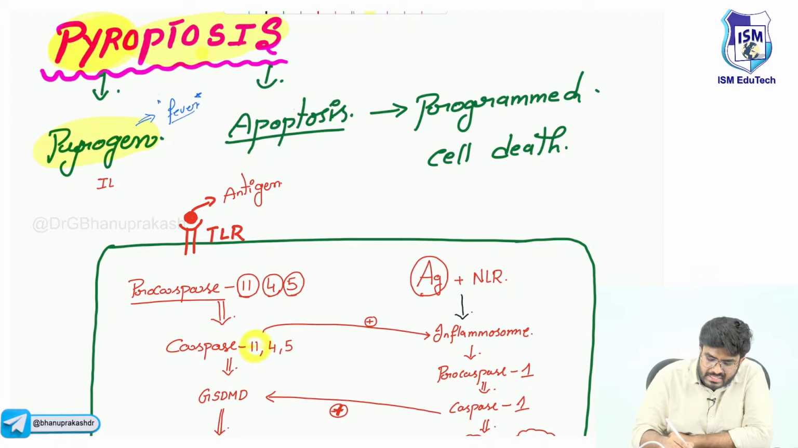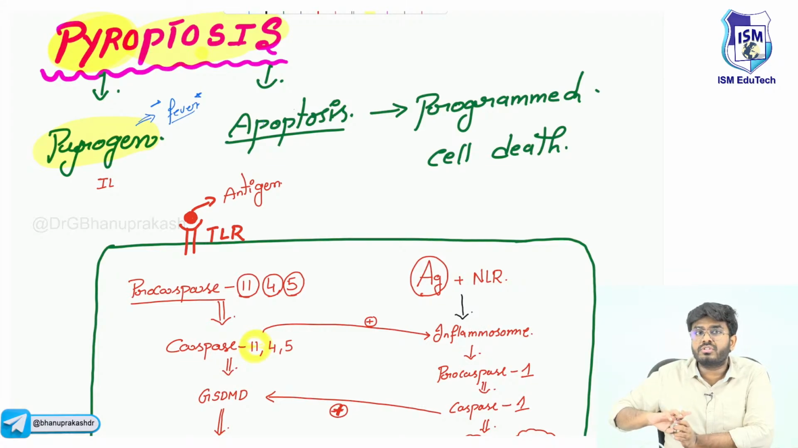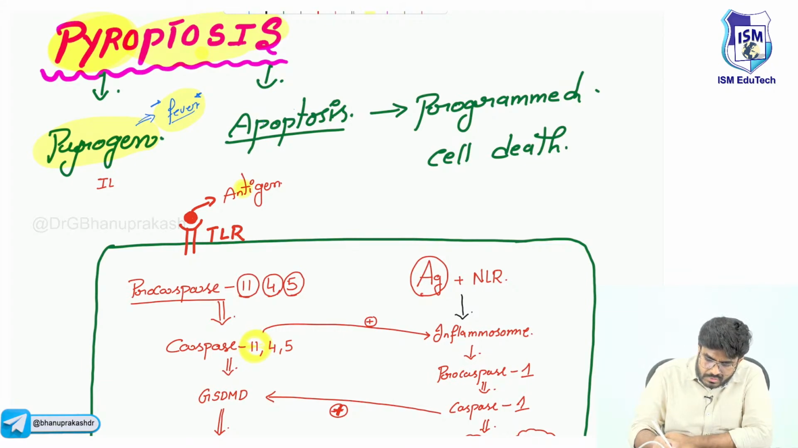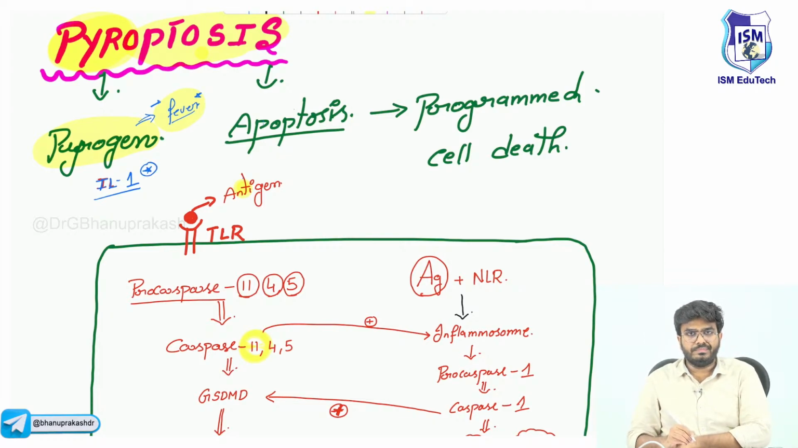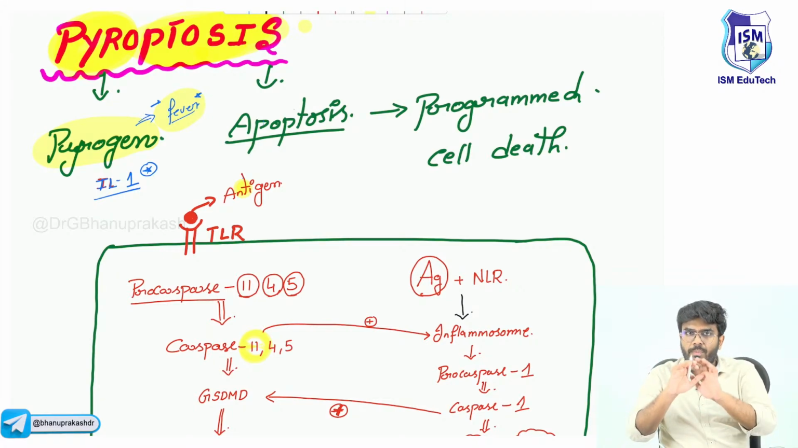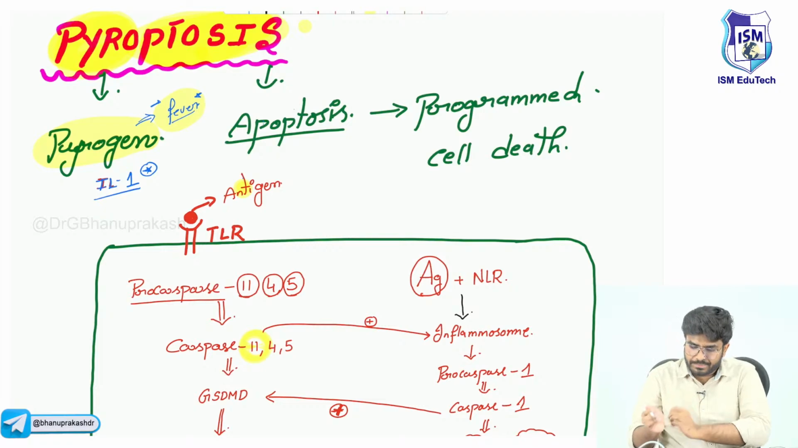So after this type of cell death, the person is going to experience fever. So pyro means the agent which causes the fever. What is that pyrogen in this case? The pyrogen in this case is interleukin 1. Interleukin 1 is going to be released, so pyro is completed, and again ptosis is there. What is the ptosis? Apoptosis. So pyroptosis is a combination of pyrogen and apoptosis.